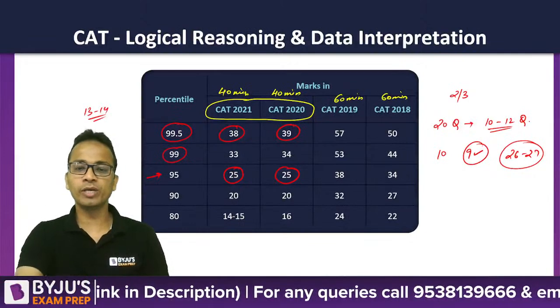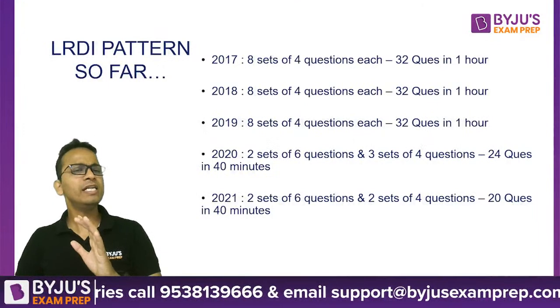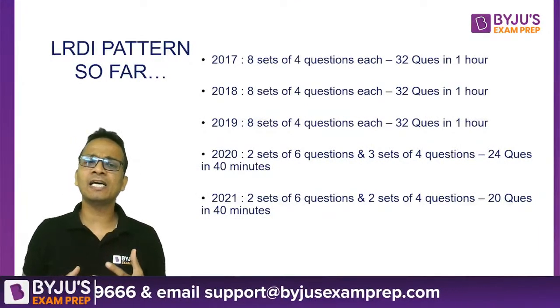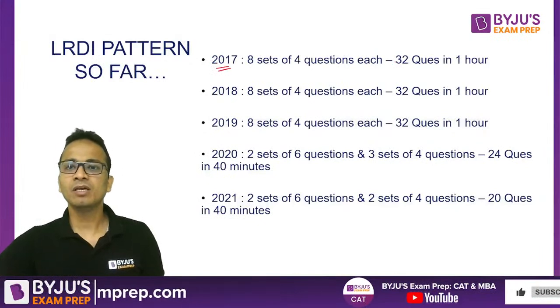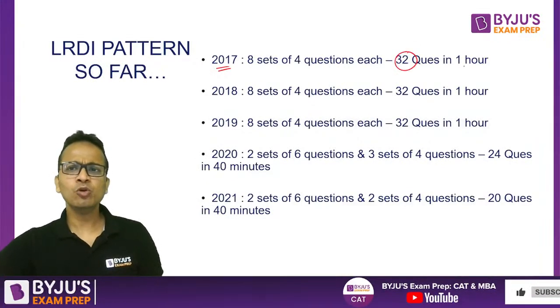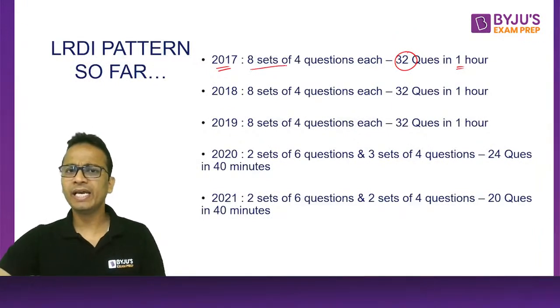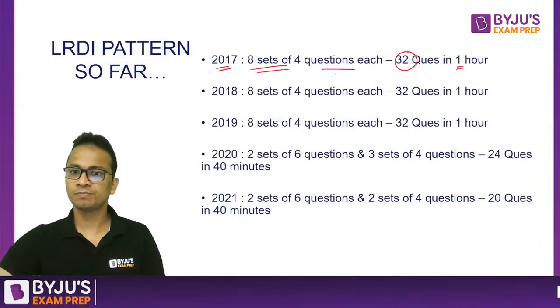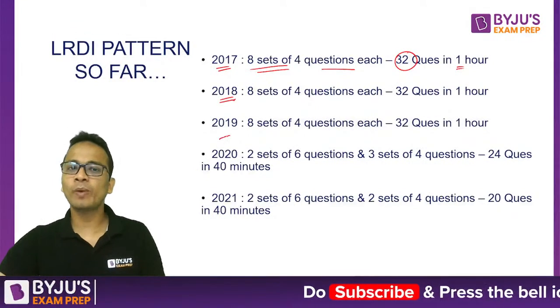All right. Great. So let's move ahead and look at how LRDI has behaved in the last 5 years. Now talking about 2017, LRDI had 32 questions. The amount of time given was 1 hour. There were 8 sets of 4 questions each. The same pattern continued for 2018 as well as 2019.